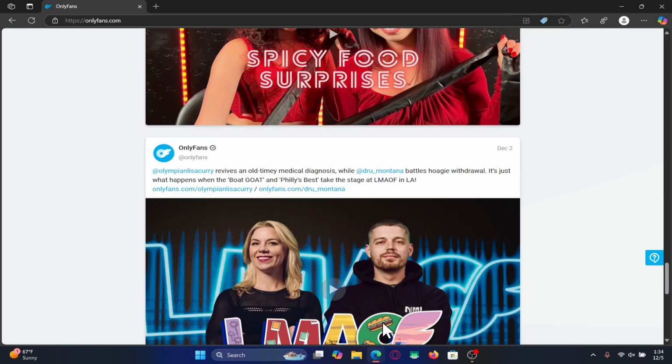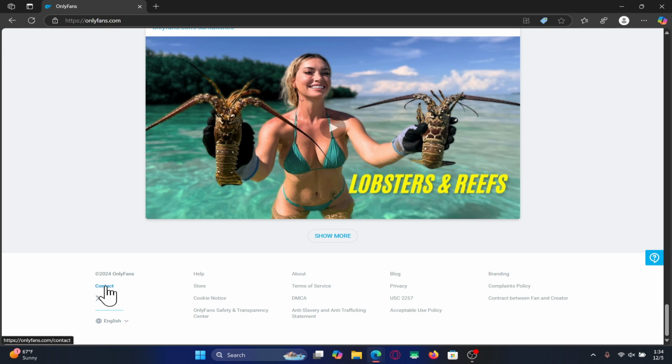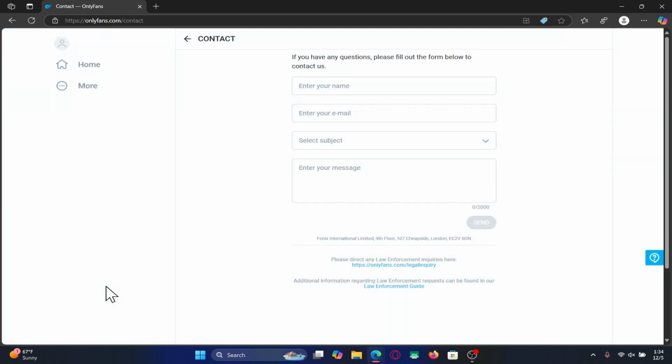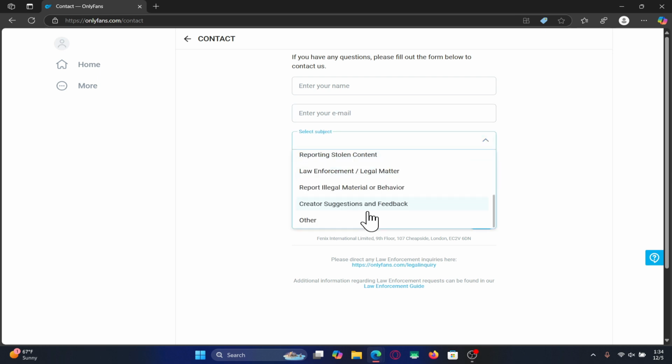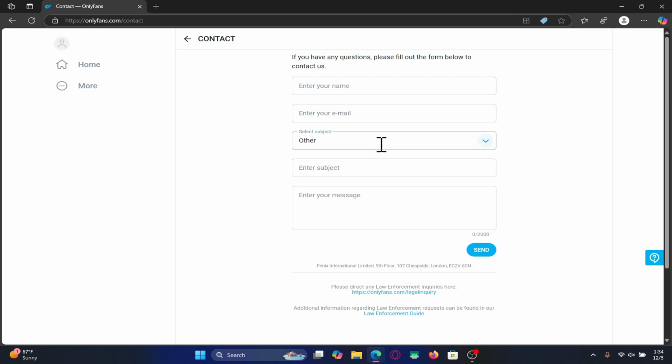Scroll all the way down from the homepage and then click on Contact at the left side. This will now take you into the contact page. Just type in your name followed by your email address, and then within the subject section, you can choose any category that closely resembles your issue. Then within the subject box, just briefly explain the nature of your issue, and then you can type it out in detail within your message main body.